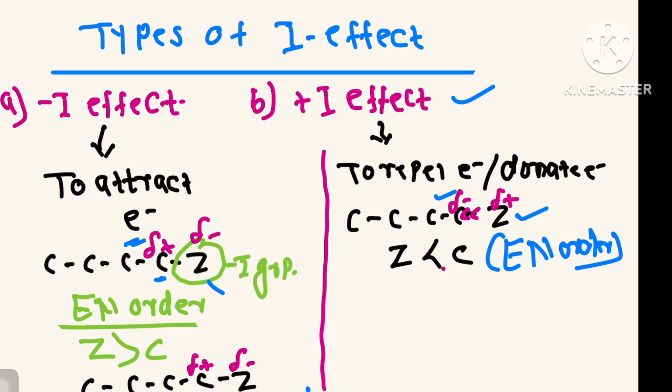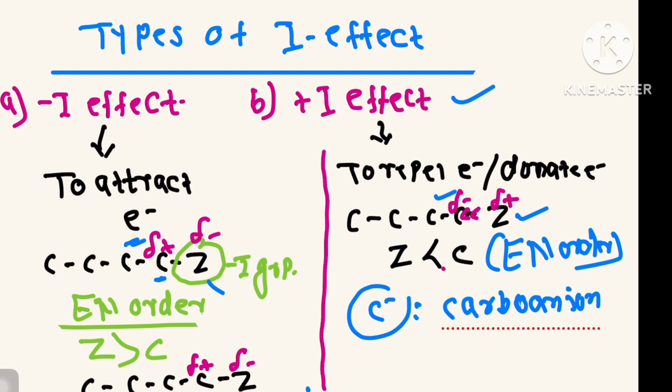Carbon having negative charge, you can say carboanion. But again I am saying to you, we will talk about carbocation and carboanion in reaction intermediate. Here you only need to know carboanion is carbon having negative charge and carbocation is carbon having positive charge.